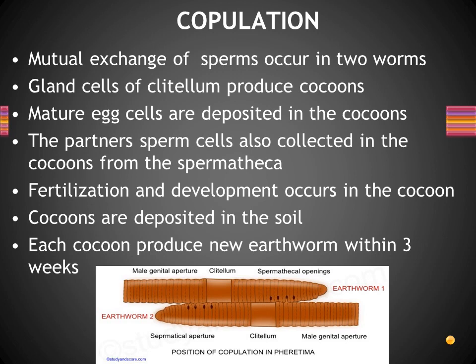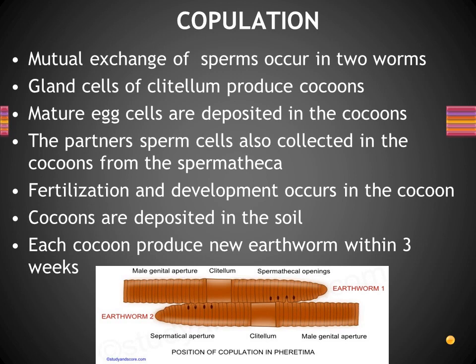Understand? Then the partner's sperm cells are also collected in the cocoons from the spermatheca. Already we said, what is there inside the spermatheca? The sperm cells collected from the partner worm, right? Those sperm cells will also move towards the cocoon now. Already inside the cocoon the ova are there. Now sperm cells also reach there. When they reach there, automatically fertilization takes place, right? So the next point, fertilization and development occur in the cocoon, right? Inside the cocoon it happens.